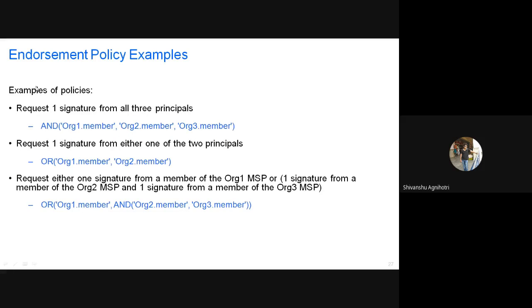Again, endorsement policy examples are also given here. There can be different policies, like some policy will require signatures from all of the acting members, and some will require signatures from one or two, not all of them. Suppose there are 3 peers, and you are going to execute a transaction. There can be a policy that if two of them sign the certificate, then in that case that transaction can be endorsed. So there can be different policies for them.